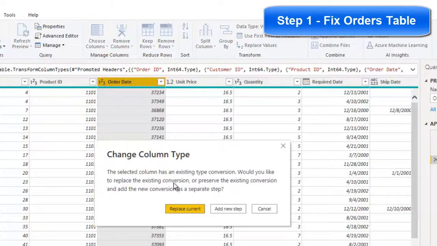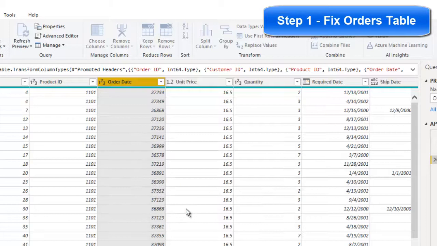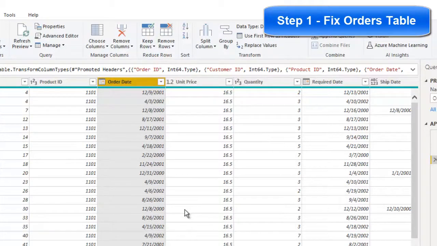And now every time I do a reload on this, it's going to bring in the new data, and if it comes in as a number, it will convert it over to a date field automatically. And again, you might have other fields in here that might be numeric fields that it might convert as a text field, and so those are the kind of things you're looking for. Any adjustments you want to make to that.